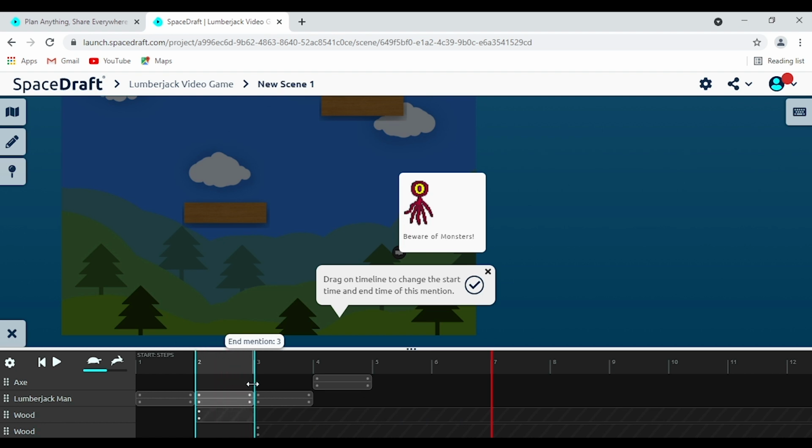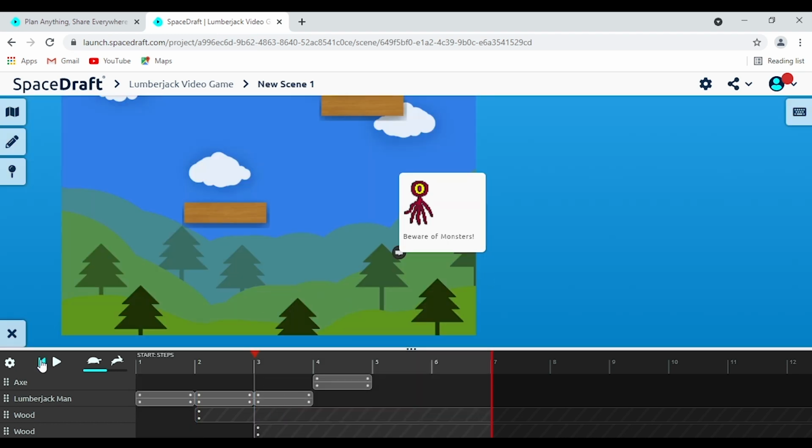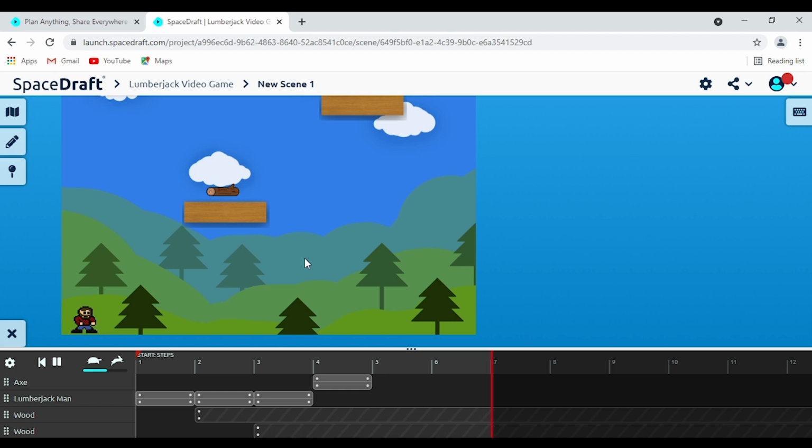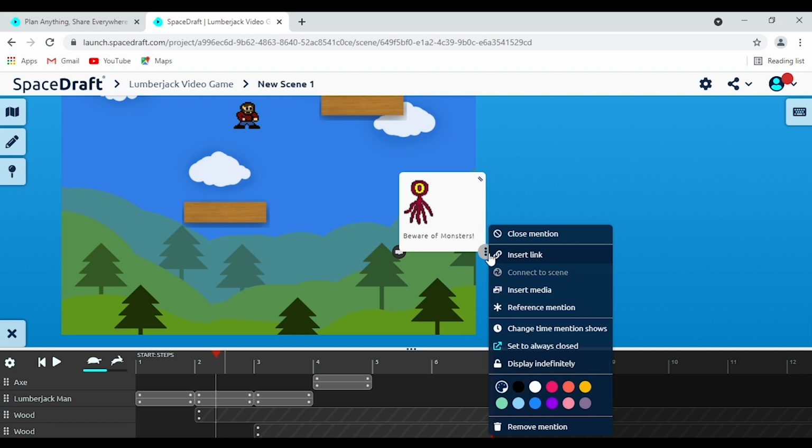So here we're going to change it so that it opens up at the start of step 2 and then ends on step 3. We'll click this X and that'll save that there. Move it back to the start and we'll play it through. And there we go. It opens at the start of step 2 and closes at the end of step 3. Perfect. Let's move back here on the timeline to get it back up. And we'll click on these dots again.